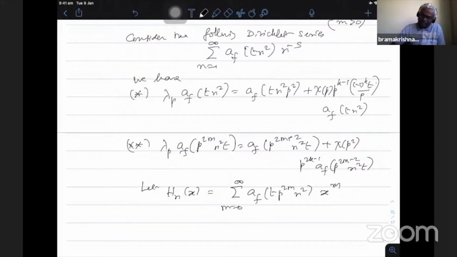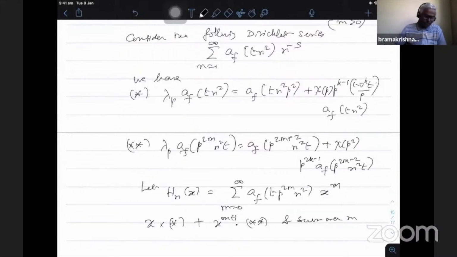So multiply the first term by x, the second term by x^(m+1), and sum over all integers m. So x times star plus x^(m+1) times double star, and sum over m.